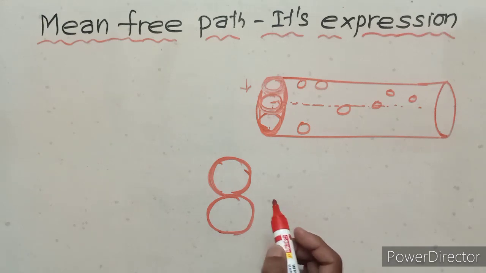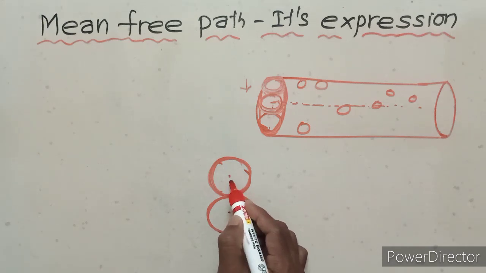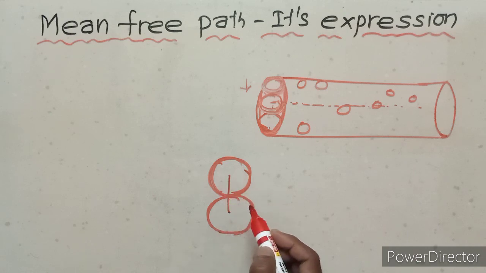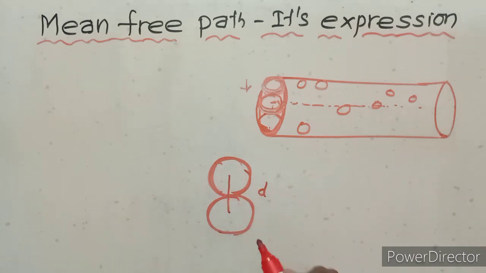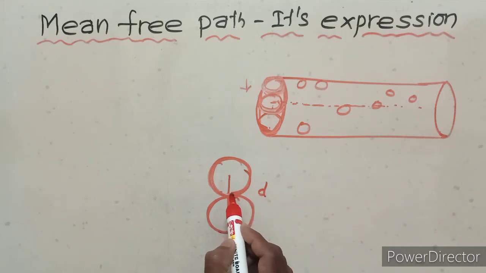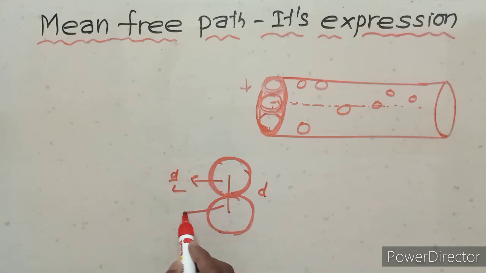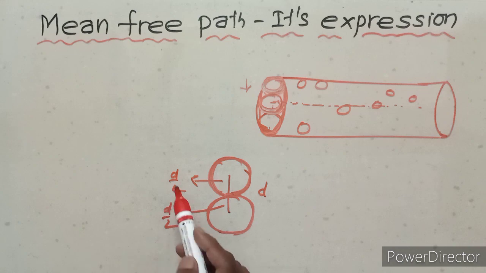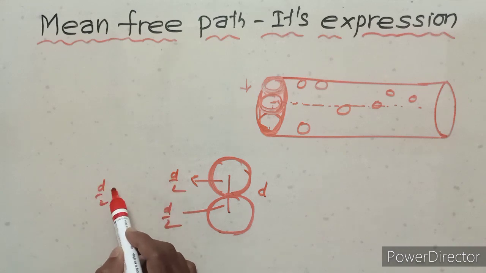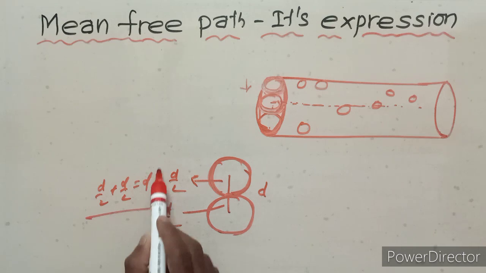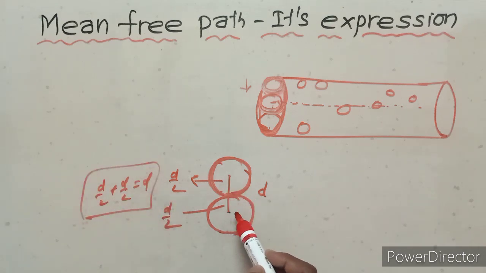Okay, the distance between two centers is d. So this is d upon 2, this is d upon 2. d upon 2 plus d upon 2 equals d. So the distance between two centers is d.